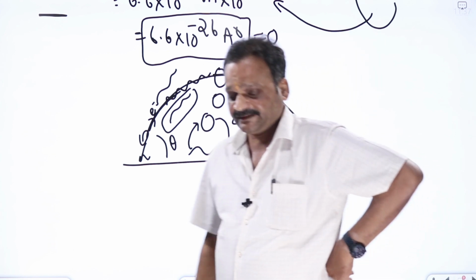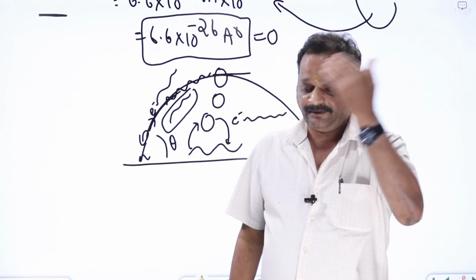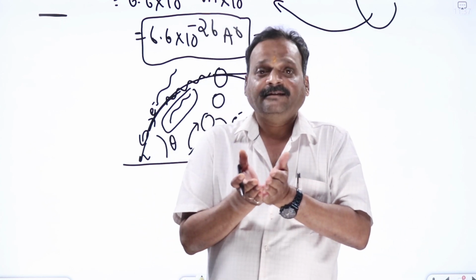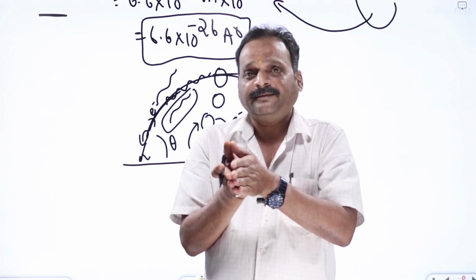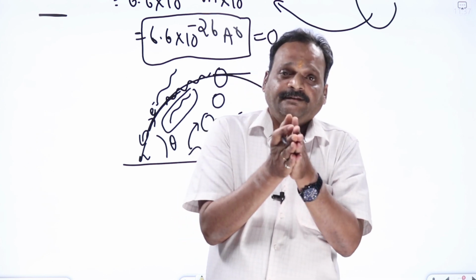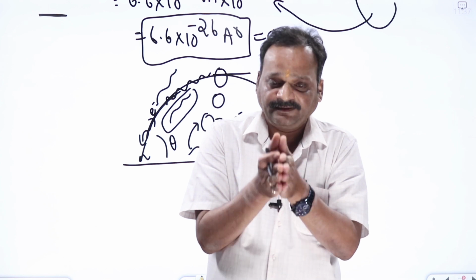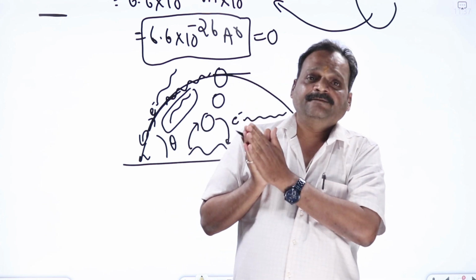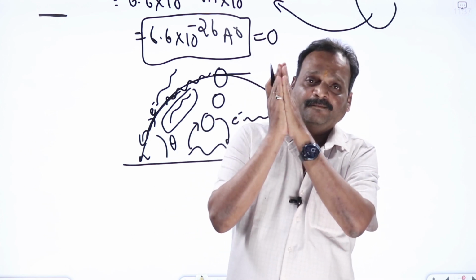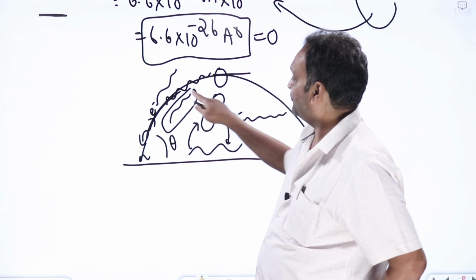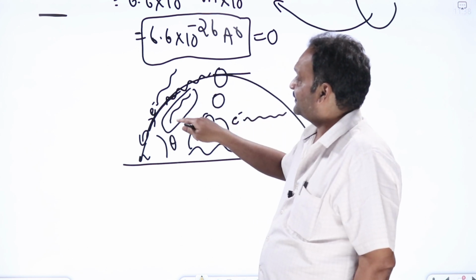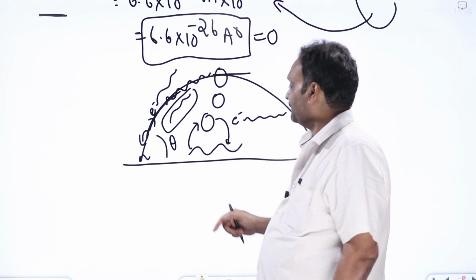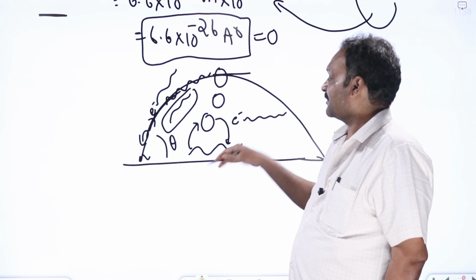That job was given initially to Heisenberg. He developed what is known as matrix mechanics. But matrix mechanics is slightly complicated. So then Schrödinger took up that problem, and he arrived at one equation, the most popular and famous equation, known as Schrödinger's wave equation. From there onwards, a new branch in physics started known as quantum mechanics or wave mechanics. Mechanics of a wave, or quantum mechanics, means the quantum nature of the electron or light.